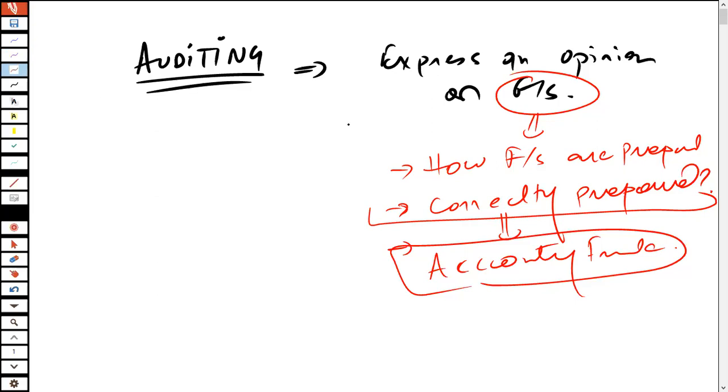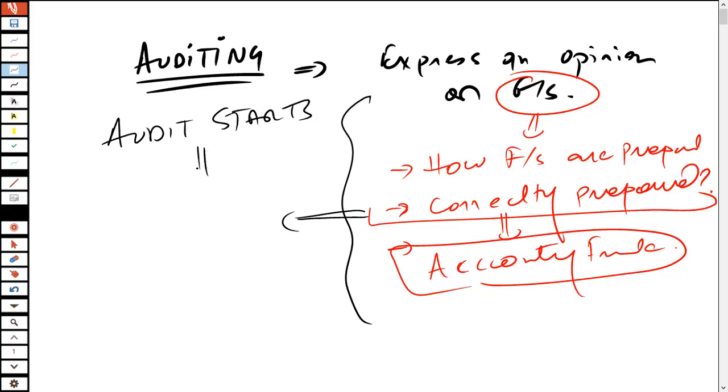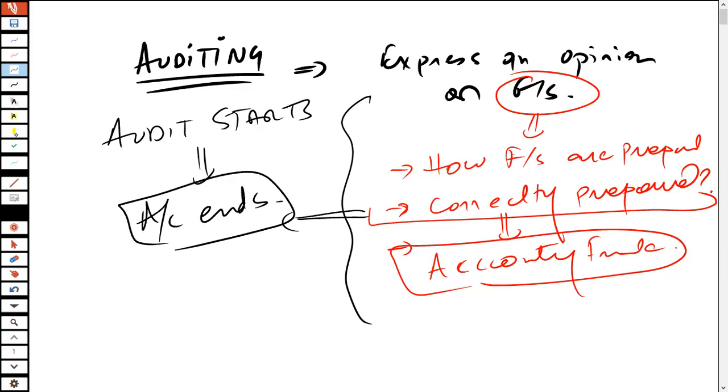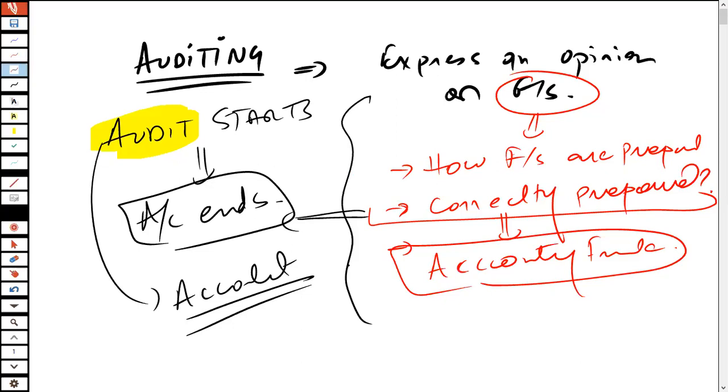When we are talking about auditing, let's try to understand something: the audit starts where the accounting ends. That means in order to be a good auditor, you have to be a good accountant. In case you are not a good accountant, you cannot be a good auditor, because you would not know what is going on with the financial statements, or what the things are that I have to cover.